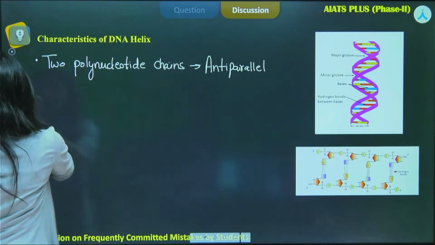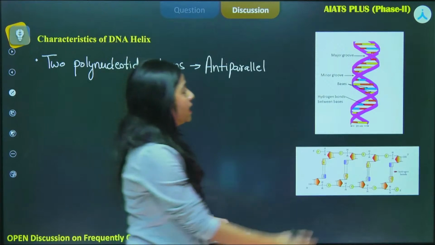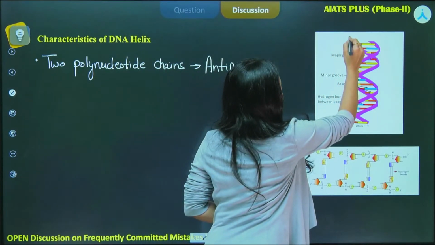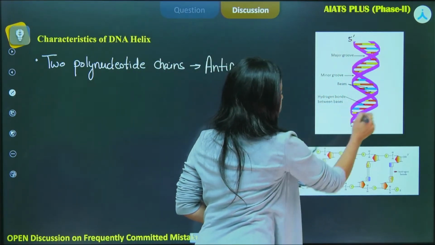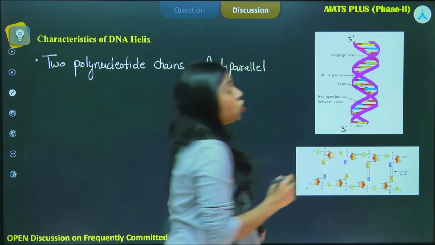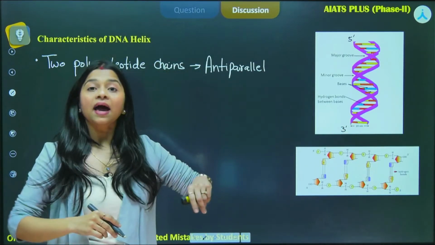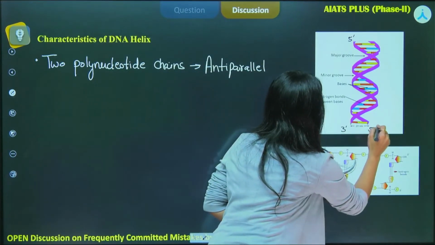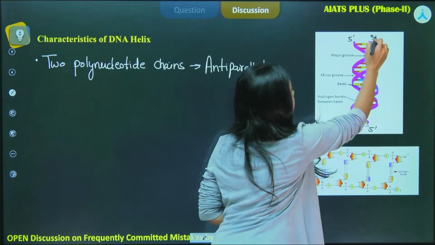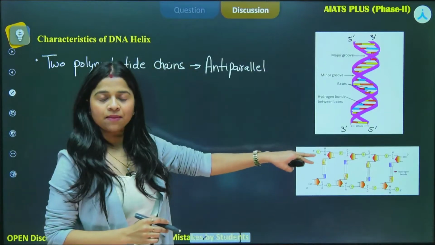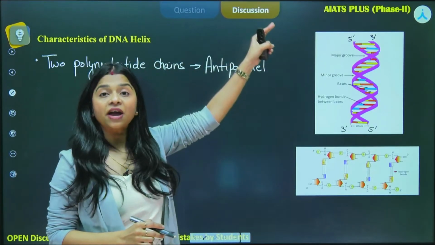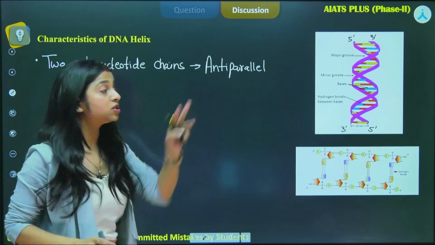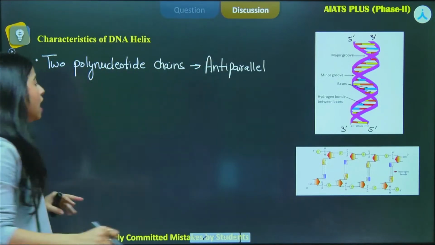Now, in the particular diagram, you can simply see, let us say this is the particular strand that is 5' to 3'. Okay, so the other one will be anti-parallel to it. How is it so? It will be from 5' this side and 3' here. Okay, so 5' to 3', the other will be opposite, 3' to 5'. This is how it is arranged. This is called the anti-parallel arrangement.